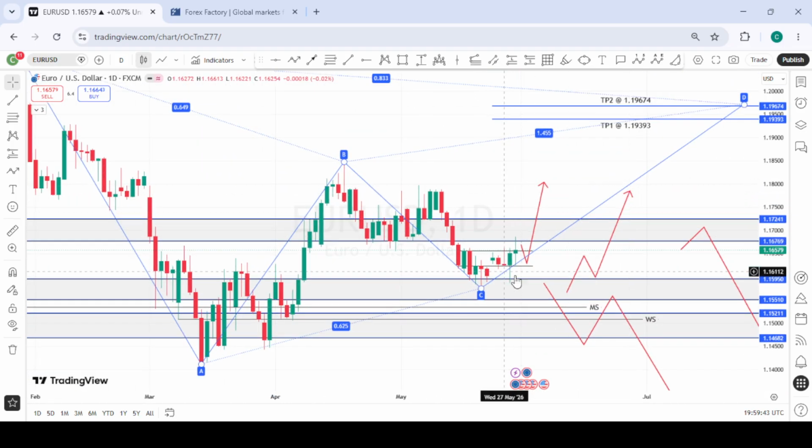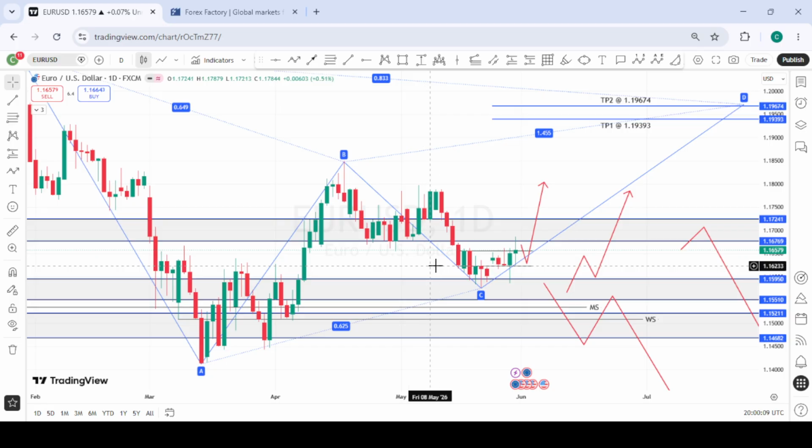Yes, so if we had a monthly candle close below the structure point here, or a weekly candle close below the structure point here, then our bearishness would have been more confirmed for the month. But we didn't get that break or that closure below these zones. So we would rather consider the bullish side than the bearish side for now. So we are very bullish on EURUSD for the coming week.